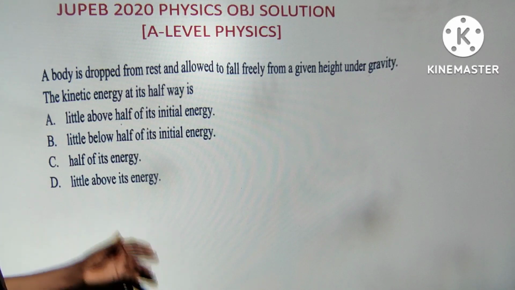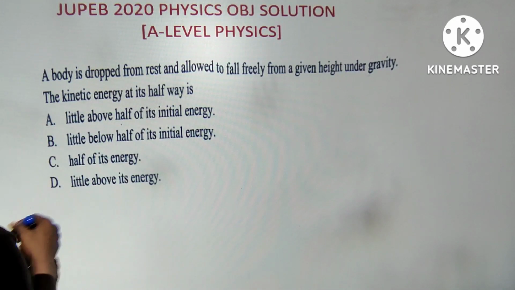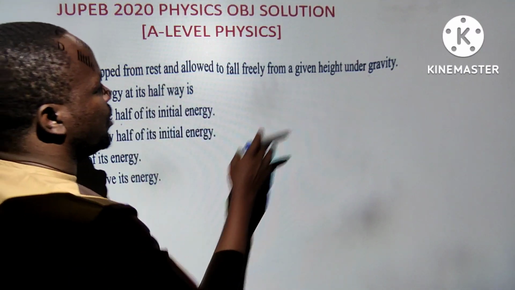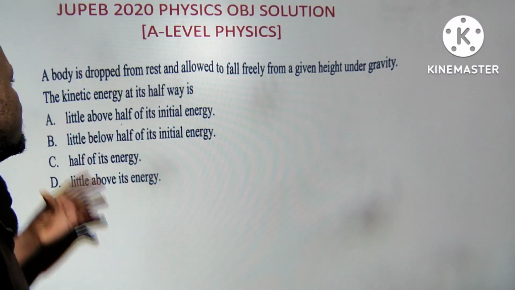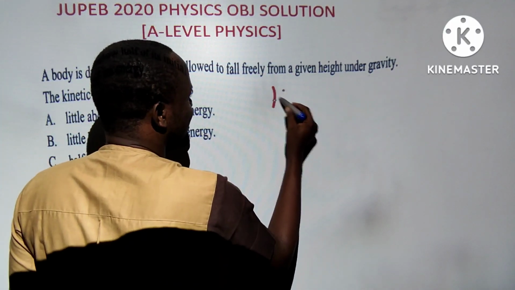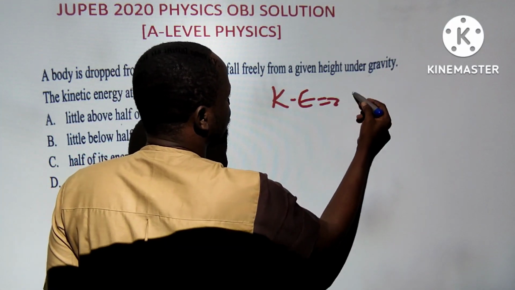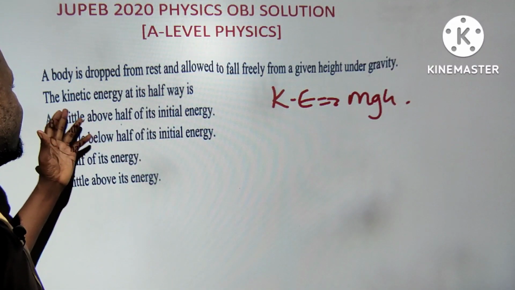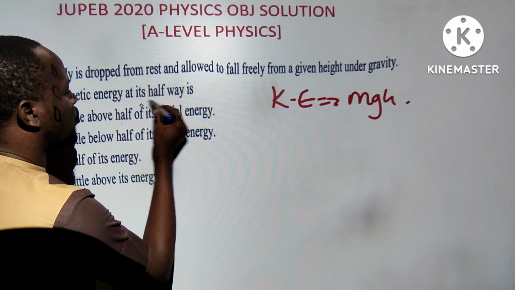Thank you very much. Now, a body is dropped from rest and allowed to fall freely from a given height under gravity. Energy has been conserved again, so everybody knows that KE is equal to PE, which is mgh. The question is the kinetic energy at halfway.